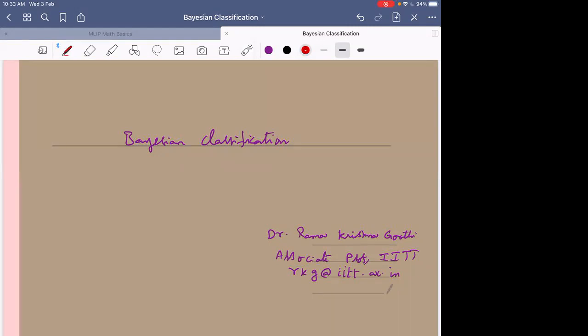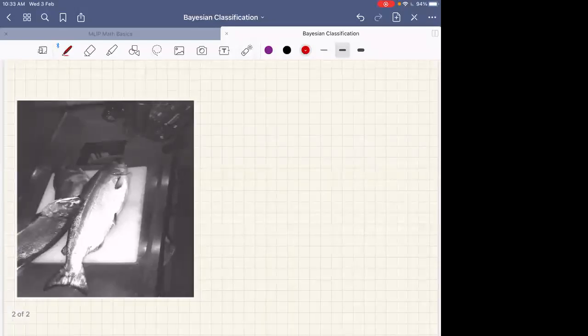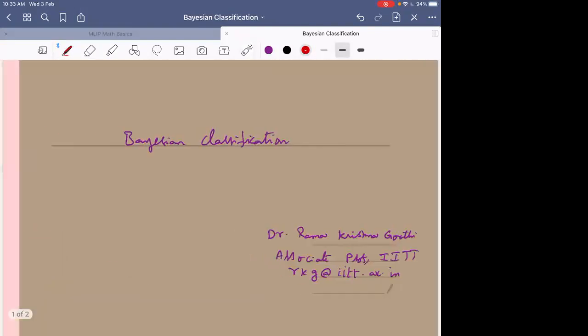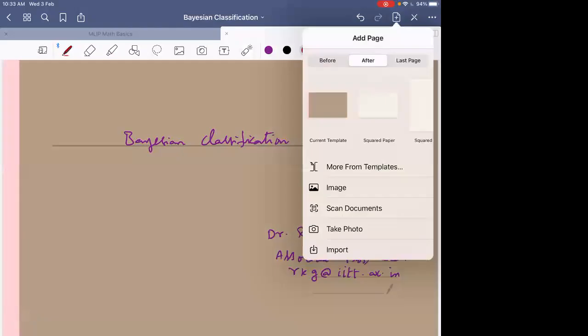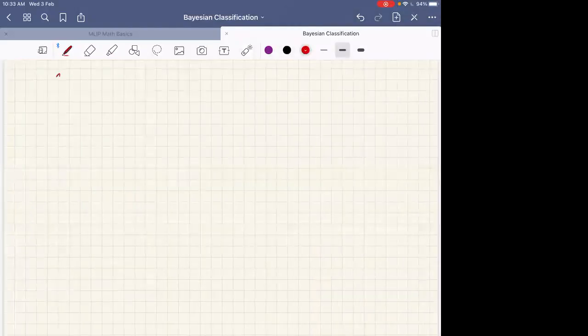So I hope. Now let us discuss Bayesian classification. Before we move on to Bayesian classification, let us first discuss classification in general. Assume again the same problem of classifying fishes.